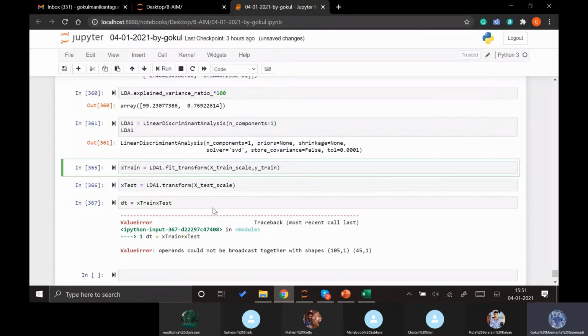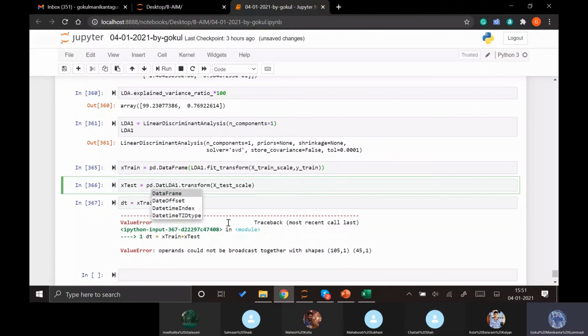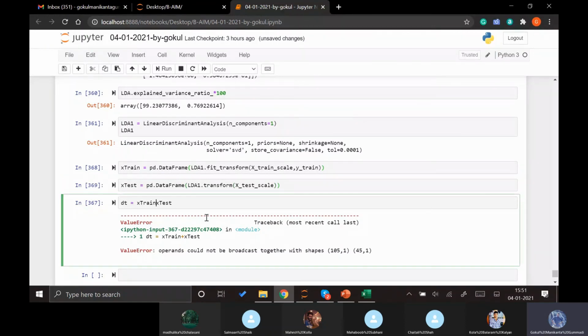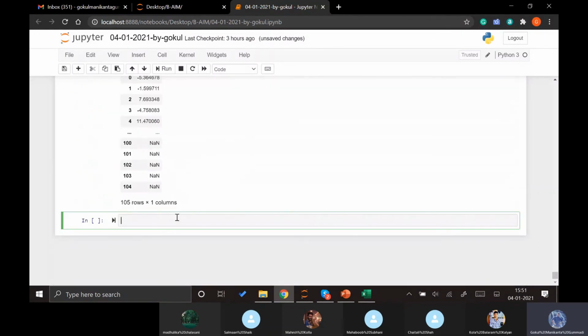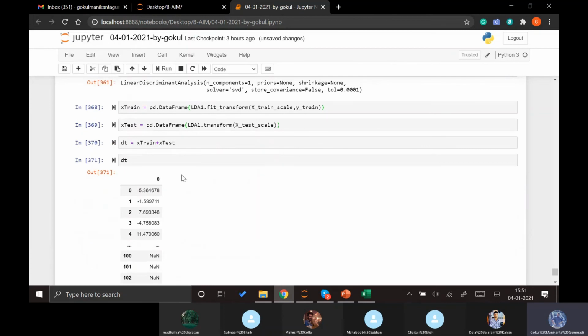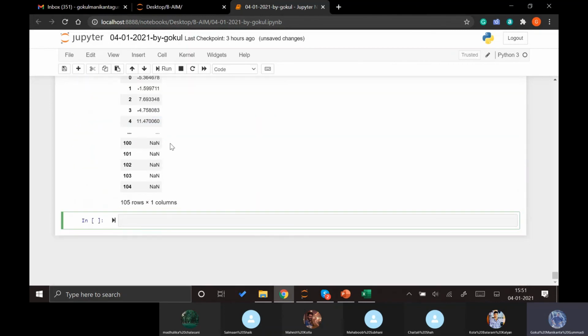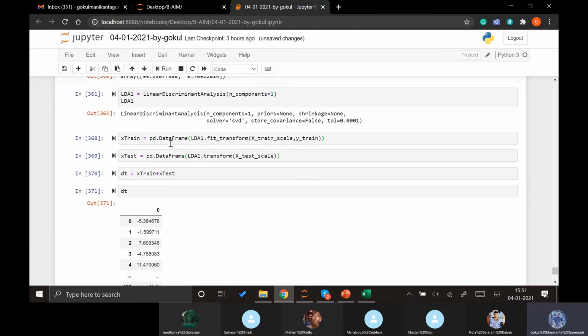Okay, these are actually not in data frames, right? This is how we convert all our data into the data set here.